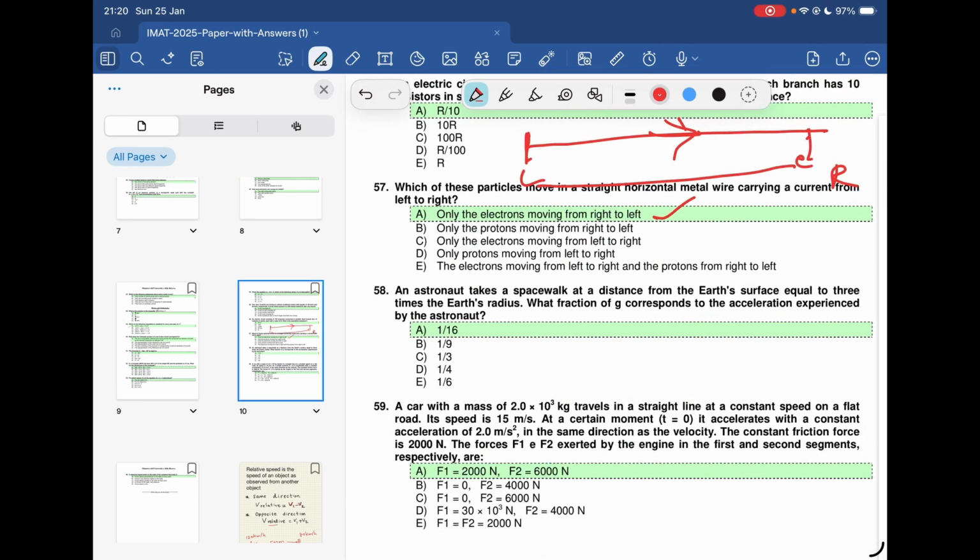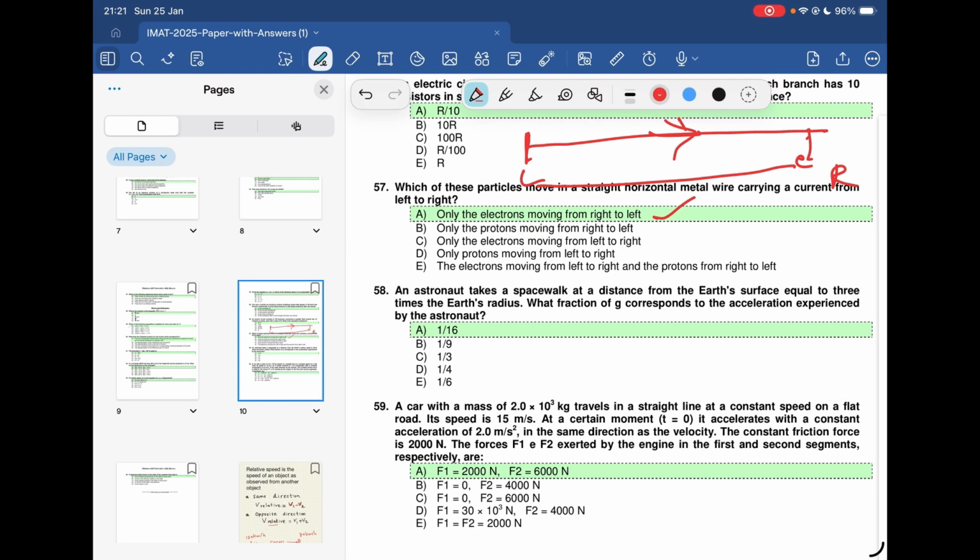And let's move on to the next question. An astronaut takes a spacewalk at a distance from Earth's surface equal to 3 times the Earth's radius. What fraction of g corresponds to the acceleration experienced by the astronaut? This question is very simple.